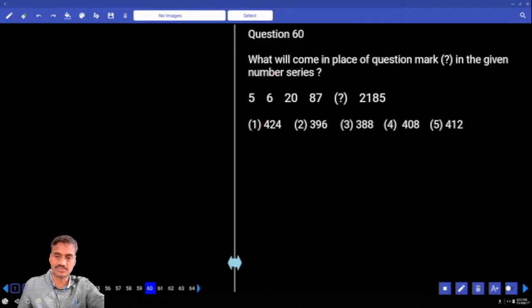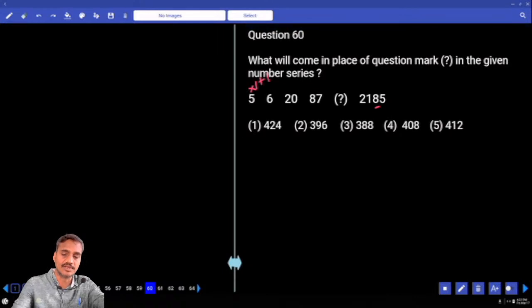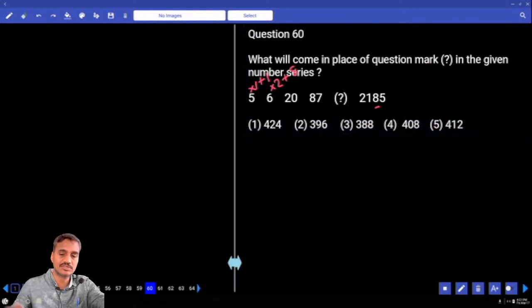And coming to question number 60: numbers starting with 5, ending with 2185. 5 into 1 plus 1. And 6 into 2, 8. 8 plus 6 into 2, 12 plus 8 is 20. 20 into 3, 60 plus 27.